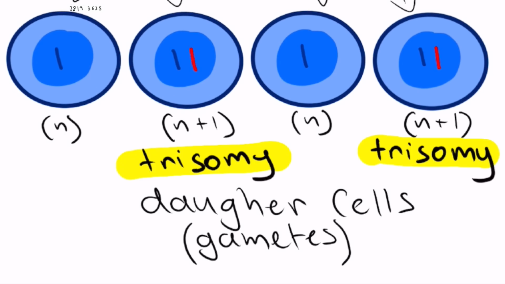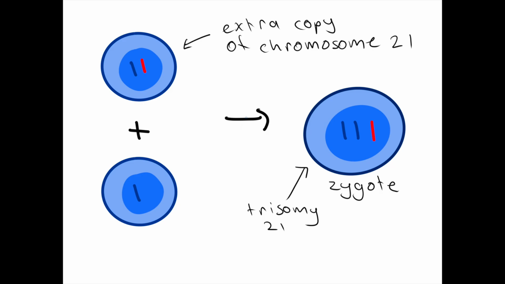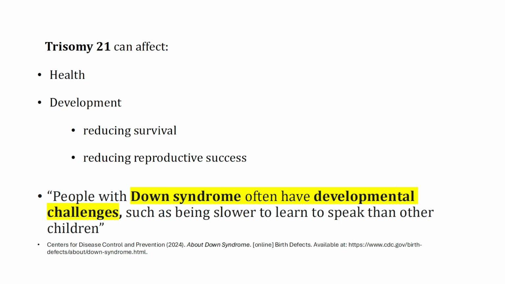Say, for example, a germline cell with 47 chromosomes has an extra copy of chromosome 21 and undergoes meiosis to create gametes with that same error. If such a gamete is fertilized by a normal haploid gamete, the resulting zygote will have trisomy 21, Down syndrome. This genetic imbalance can often lead to miscarriage or affect the individual's health, thus negatively impacting the organism's survival.